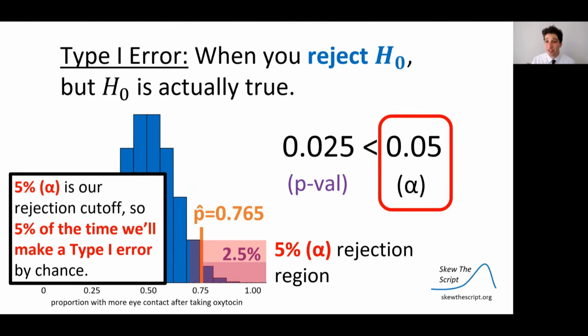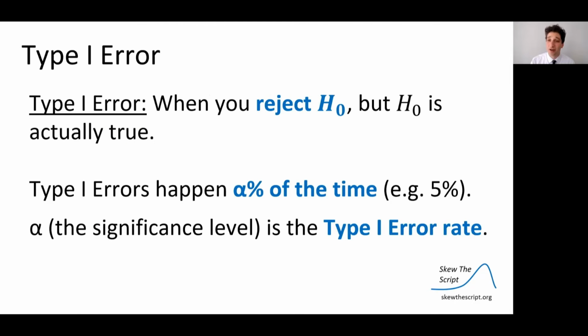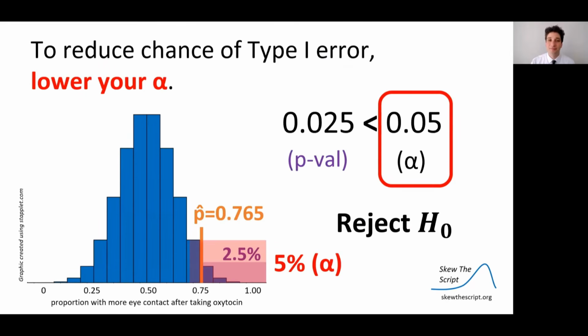That's the amount of risk that we're taking, the amount of rejection we can take by chance, making this conclusion of rejecting the null. So this is the type 1 error rate. Type 1 errors happen alpha percent of the time, in most cases 5%, since we make alpha 5% in most cases. And alpha is called the type 1 error rate.